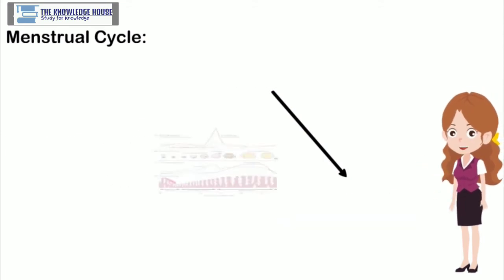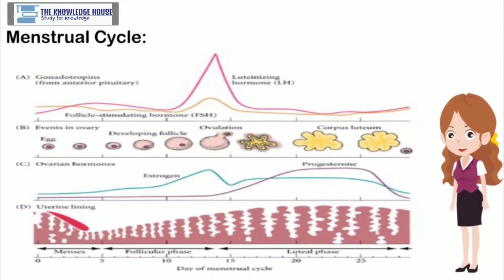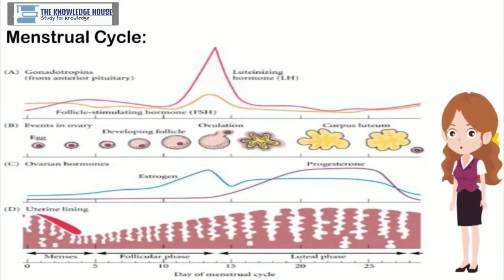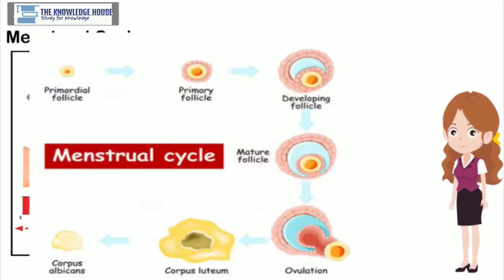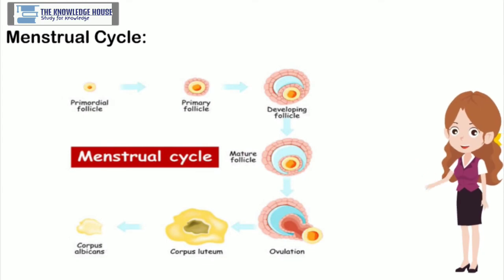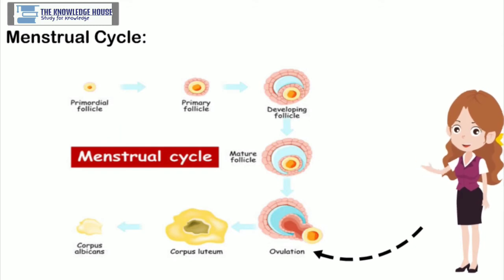One of the several follicles in the ovary starts to develop along with the oocyte present in it, under the effect of follicle-stimulating hormone. This developing follicle secretes estrogen. The endometrium of the uterus starts to develop during the first cycle, or regenerate during subsequent cycles, under the effect of estrogen. Meanwhile, the developing follicle completes its development. It bursts under the effect of luteinizing hormone and the oocyte is released. This is called ovulation.